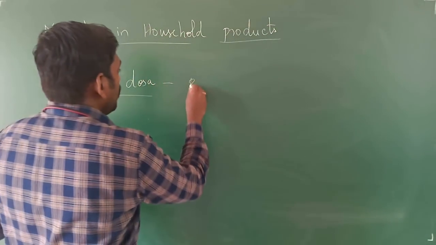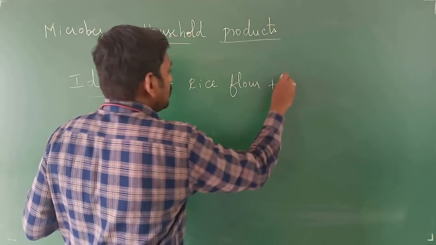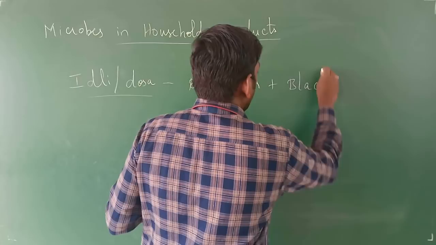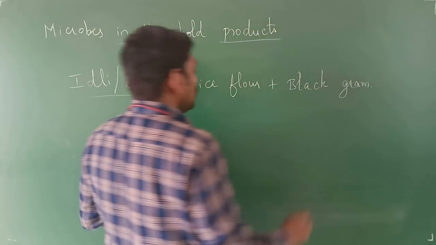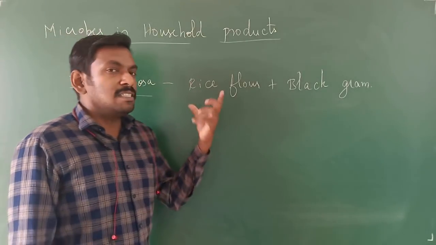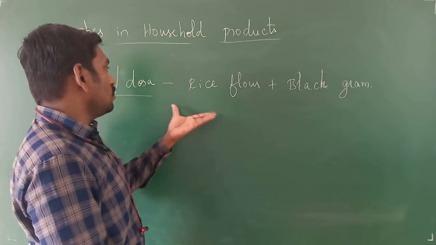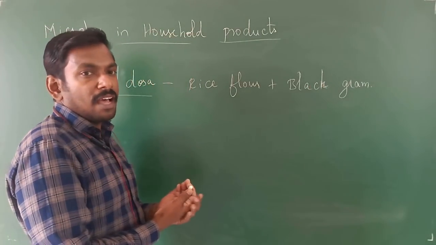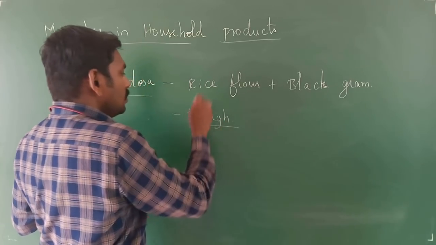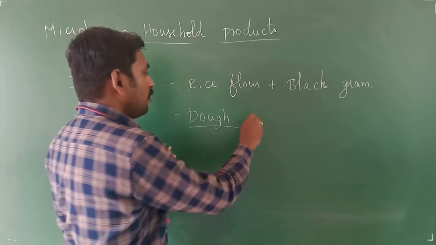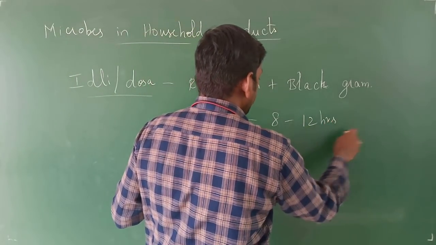So you will have rice flour plus black gram, urad dal, right? So you will have this making process of the rice. So you will have the batter or the dough, right? In this dough, we will leave it for about 8 to 12 hours, right?